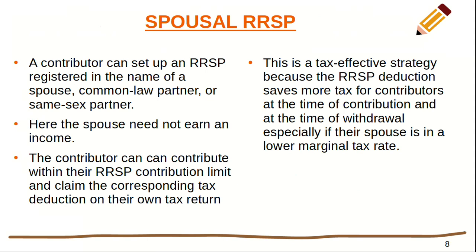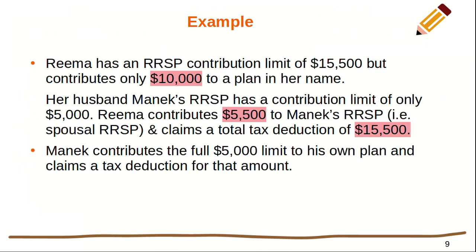So to understand this clearly, let's see an example. Rima has an RRSP contribution limit of $15,500 and her husband Manek's RRSP contribution limit is $5,000. Therefore, Rima contributes $10,000 to her own RRSP and contributes $5,500 to Manek's RRSP. On the other hand, Manek contributes a full $5,000 limit to his own plan and claims a tax deduction for that amount. He need not be concerned about the $5,500 contributed to his RRSP by his wife Rima.